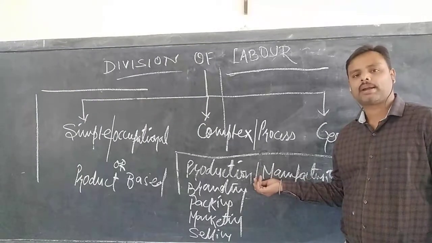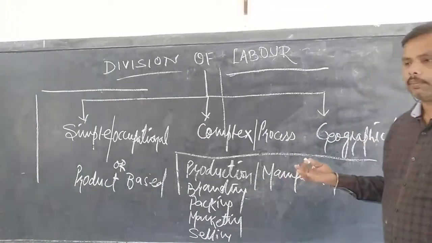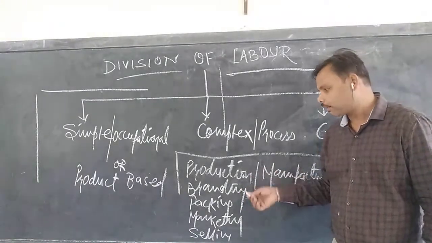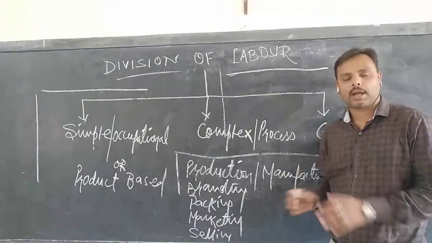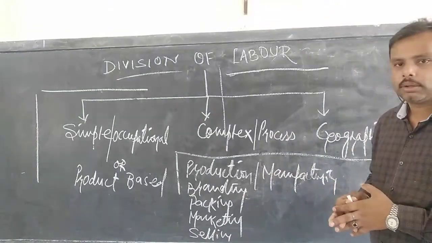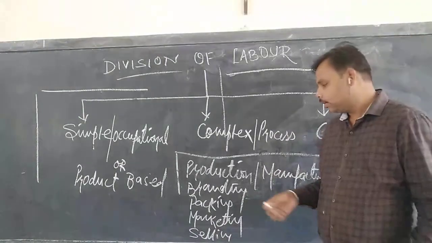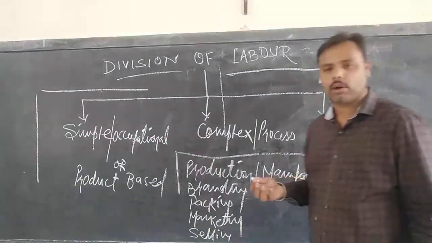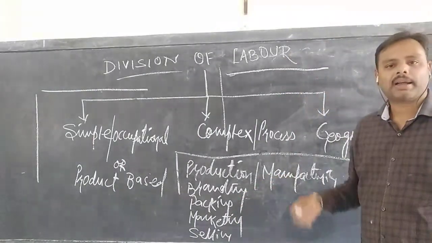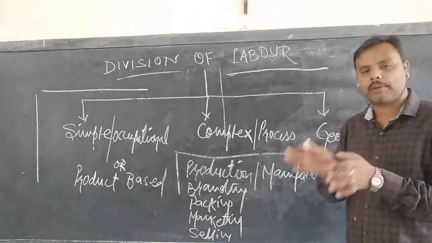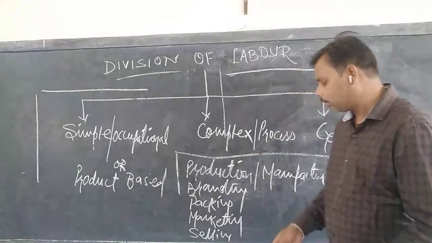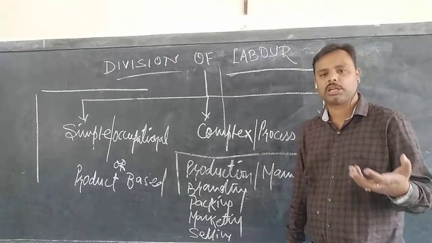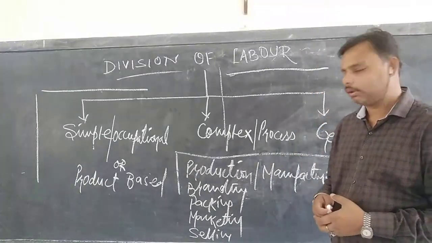This is the first stage, that the raw materials will be availed, with the help of which the production will take place. After that, branding will be there. Means a brand name has to be fixed. Okay, labeling has to be done. The third is packaging, a good attractive packaging is required. The fourth stage says marketing has to be done, or the promotion or the advertisement of the product. And the fifth one talks about selling it to the esteemed customers who are going to purchase it.